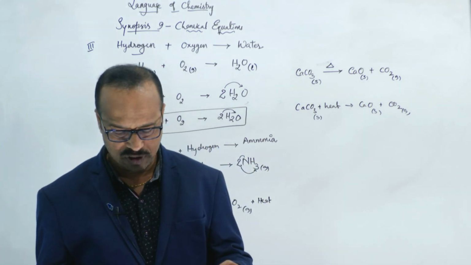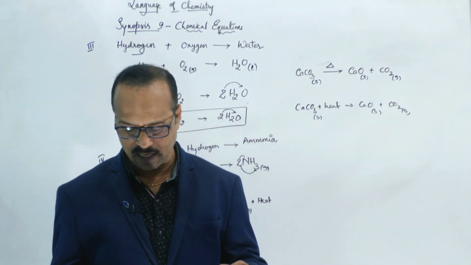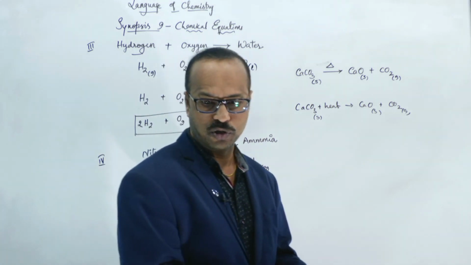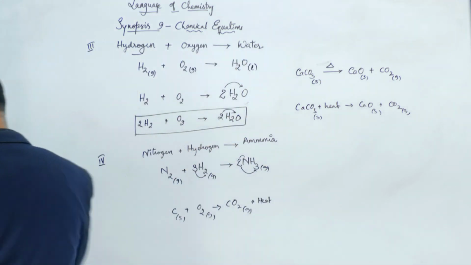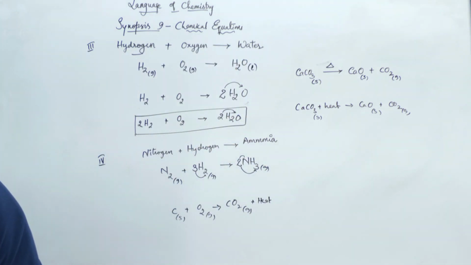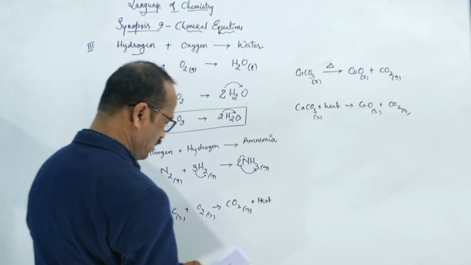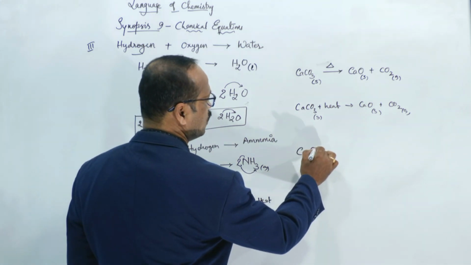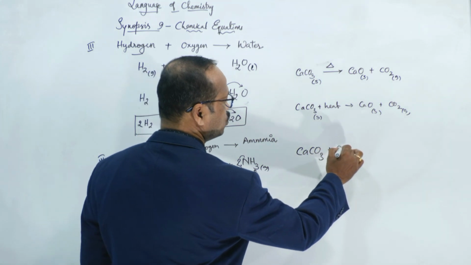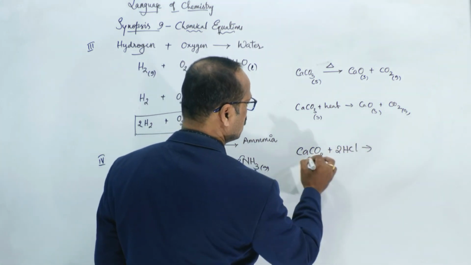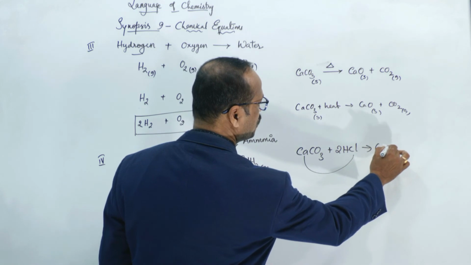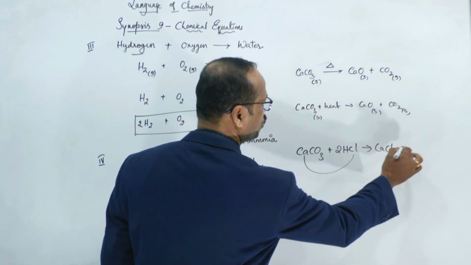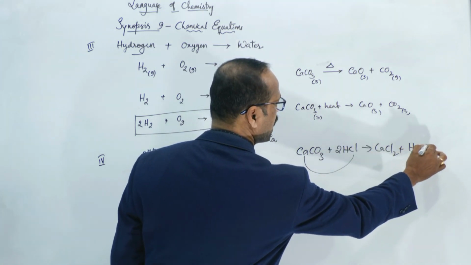Next, CaCO3 plus 2HCl, it gives rise to what? You need to practice this one. CaCO3 plus 2HCl gives rise to CaCl2, calcium chloride, plus H2O, water, plus carbon dioxide.